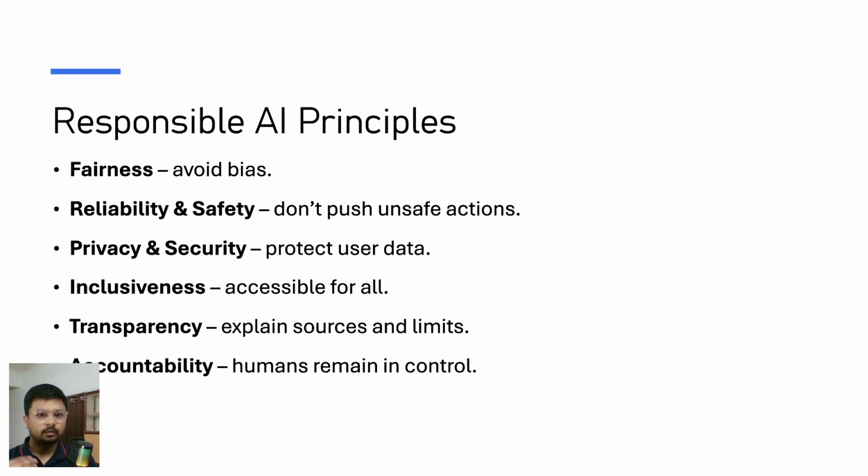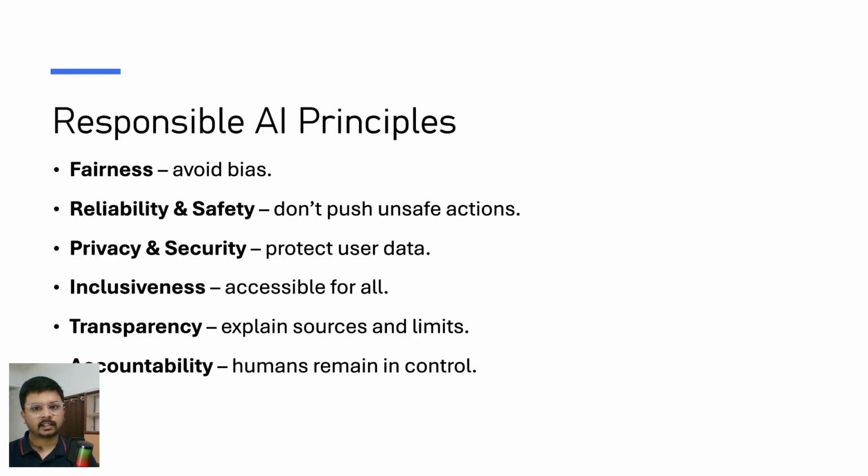Then these are some responsible AI principles. Now these are from Microsoft, and you have to follow them in Copilot itself. Every AI application you build, you have to follow these kinds of principles. So as a developer, it's our responsibility that our AI should follow these things, like fairness. We have to avoid bias. Reliability and safety. Privacy and security. User data is very important, right? Inclusiveness, so that it should be accessible to all.